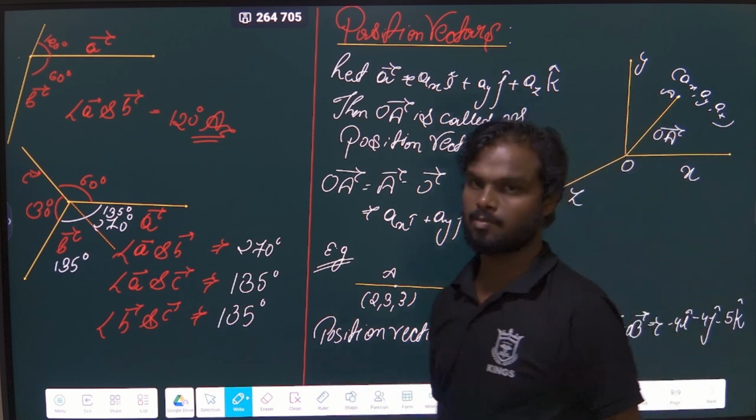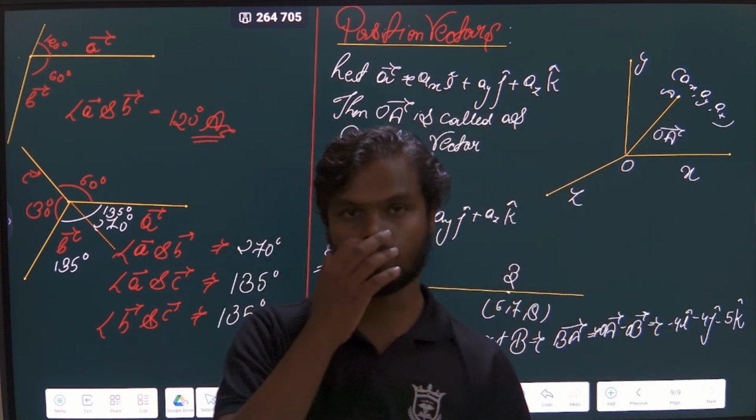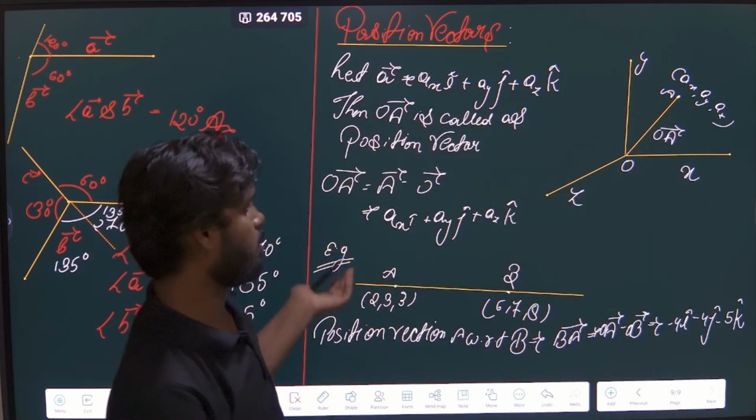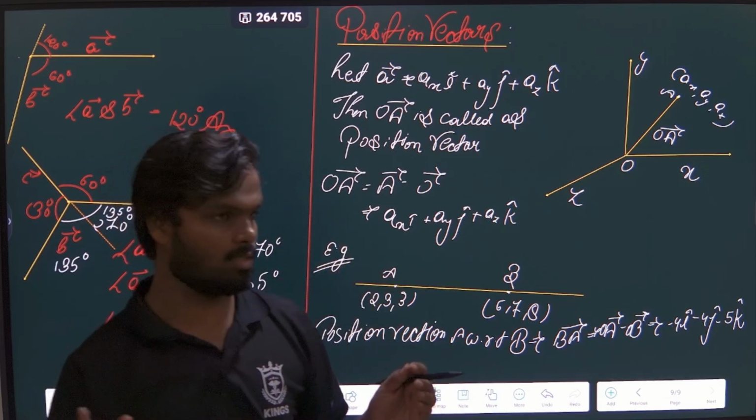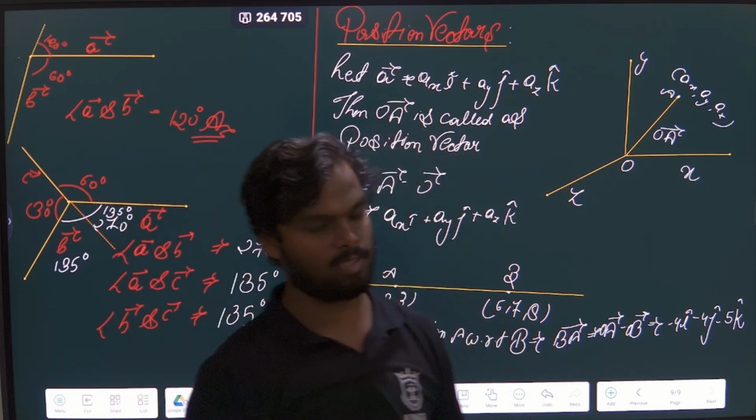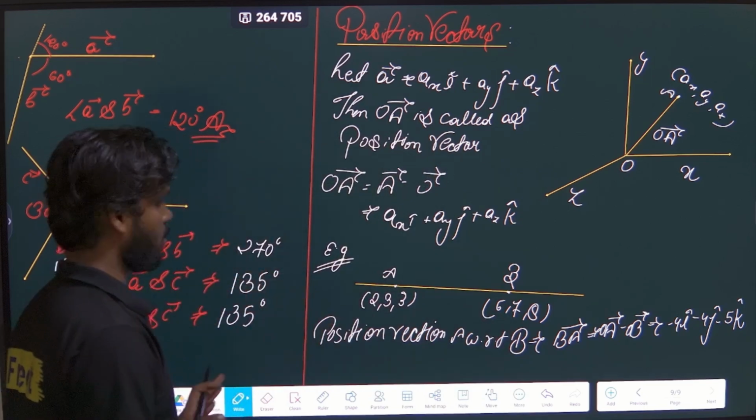I want to simply explain to you that it is not necessary that we always find the position vector with respect to origin. We can find it with respect to any point. That is a simple thing you have to remember. With respect to any point, we can find the position vector. That is not a big issue.